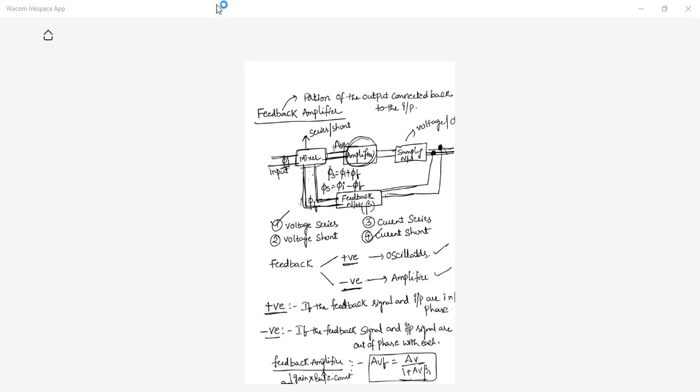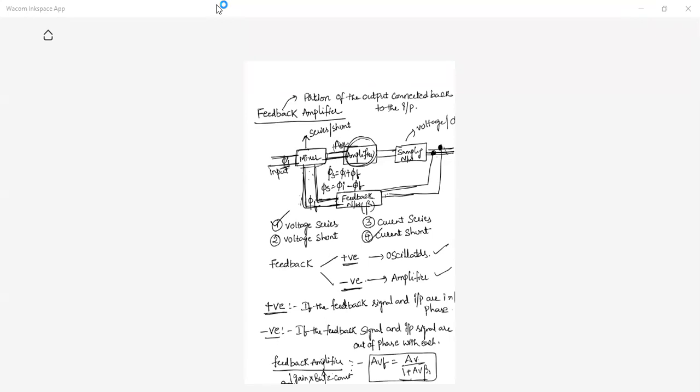Okay. How many types of feedback are there? Namely two, ma'am, positive and negative. Positive and negative. So which type of feedback is used in amplifiers? Negative feedback.